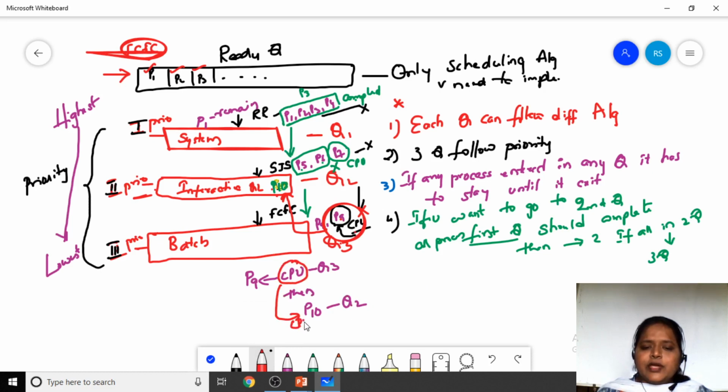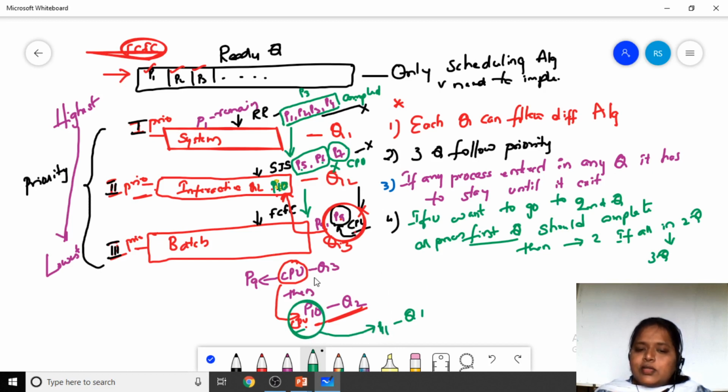When the CPU is executing the Q2 process, another process P11 came, which is in Q1. Now what will the CPU do? The CPU will stop executing P10 and come to the P11 process.